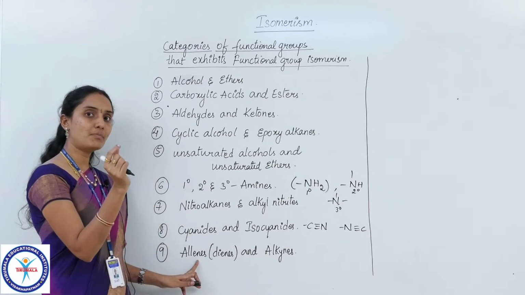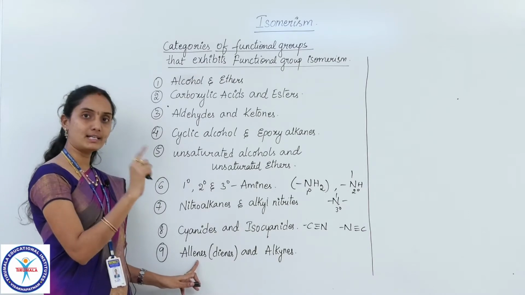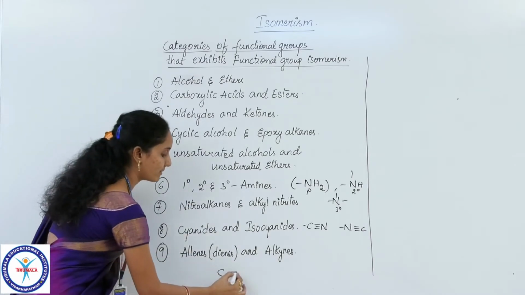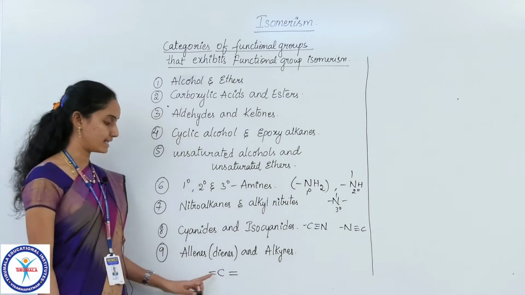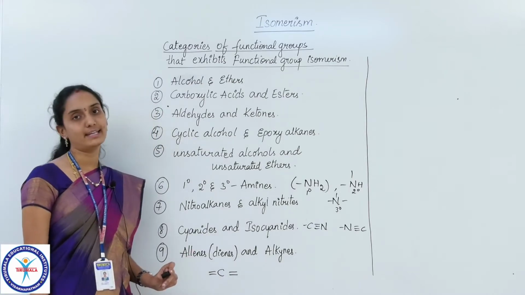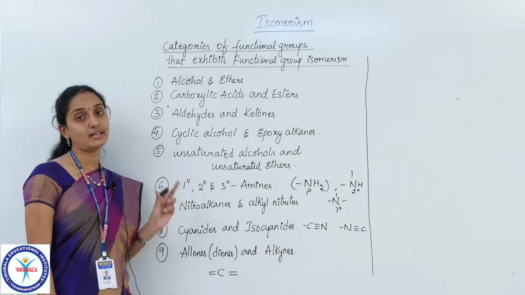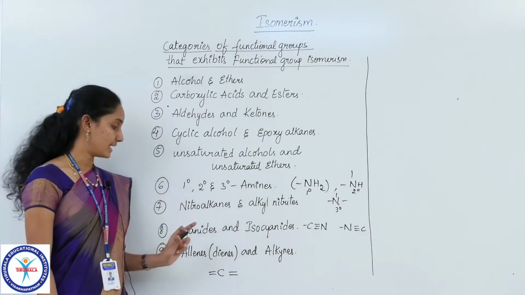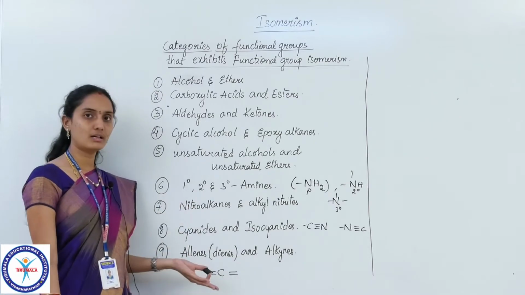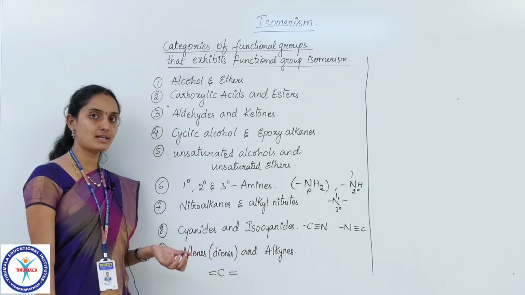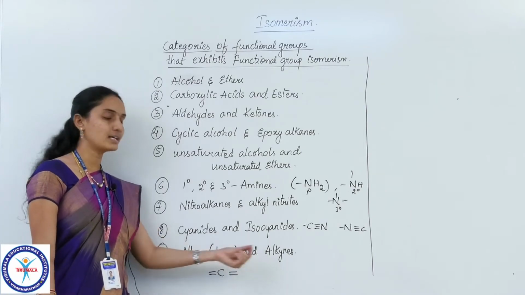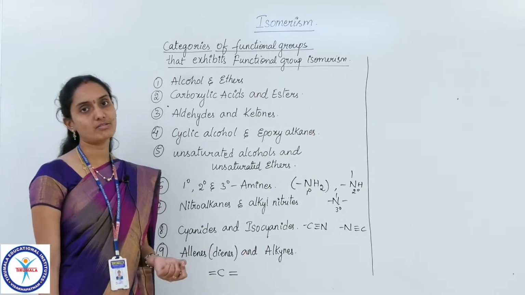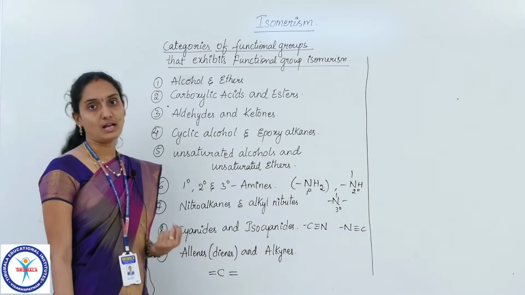If the same carbon has a double bond on either side, like this, then it is called an allene. As two double bonds are there, it is also commonly called a diene. So allenes and alkynes are also one of the categories which exhibit functional group isomerism.